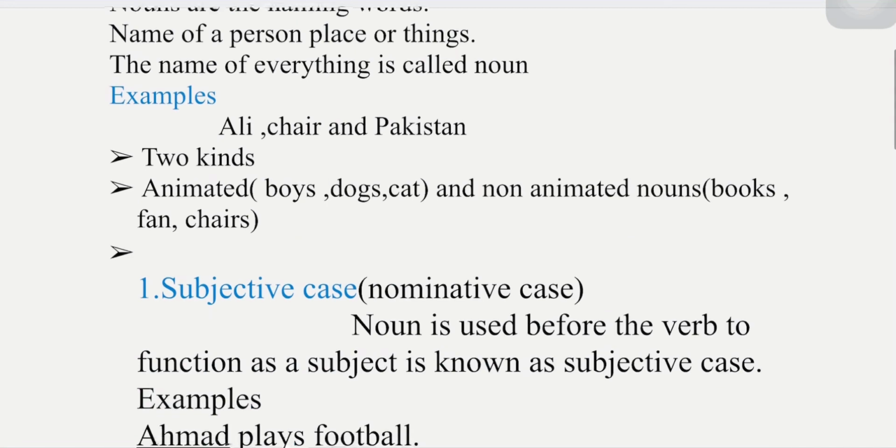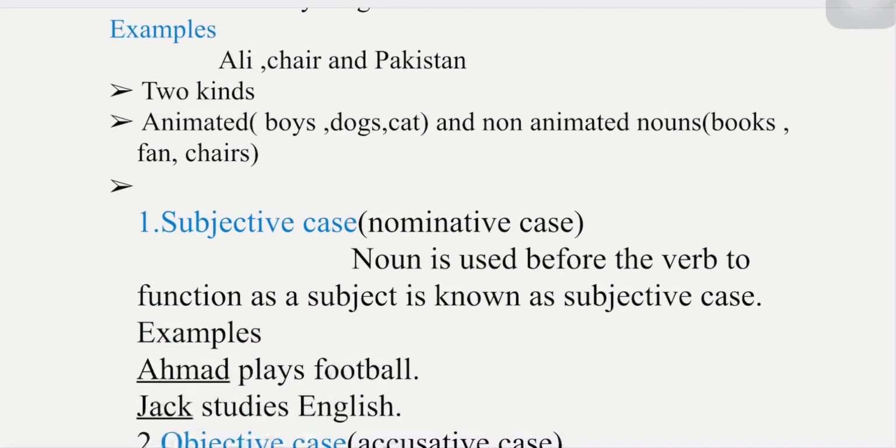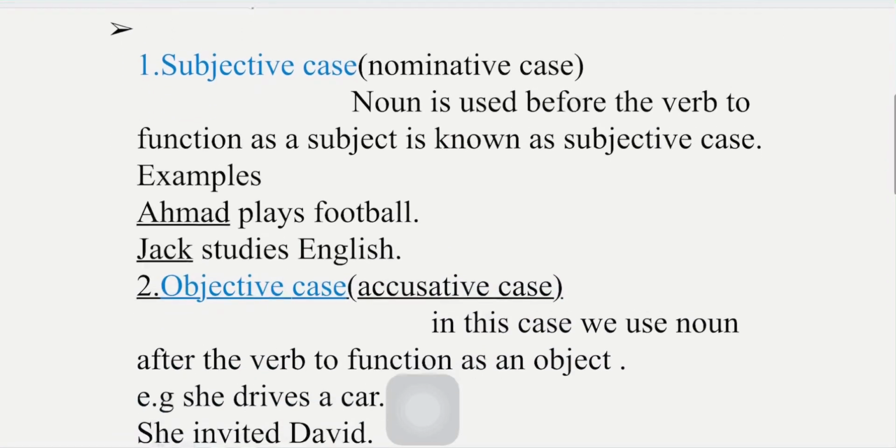Then two major kinds are mentioned here, that is animated and non-animated. So animated belong to the living categories, like we have boys, dogs, cats, etc. The living categories, living things. Then we have the non-animated. So in non-animated we have the non-living things, like books, like chairs, like fan, etc. Then we have some cases of noun.